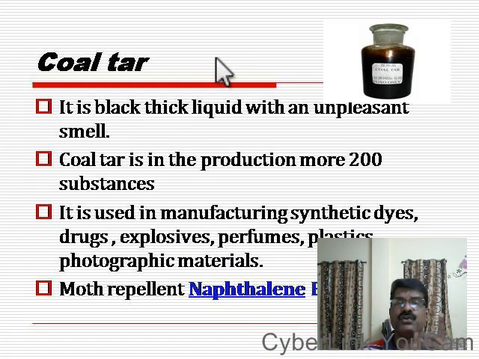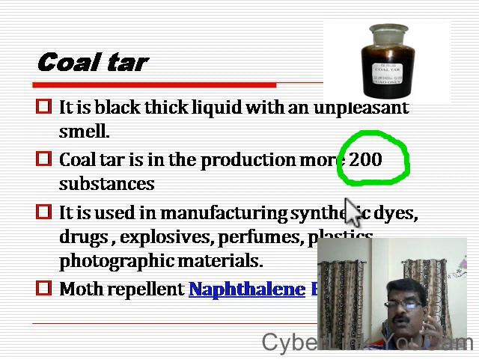And next let us study about coal tar. See, coal tar is a black thick liquid with an unpleasant smell, which is the byproduct of coal. See, though it is unpleasant and black, this coal tar is used for producing more than 200 different substances. More than 200 different products are made out of coal tar.